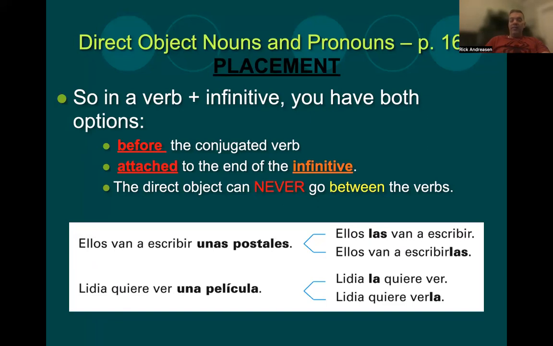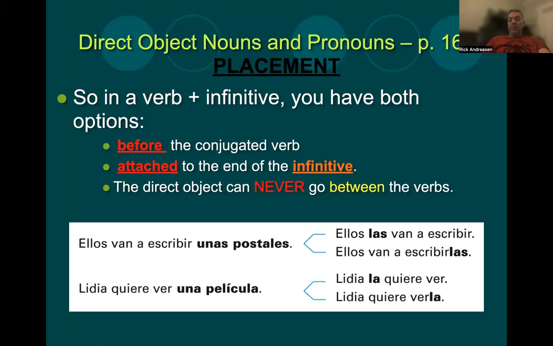So in that case, like in this first example, ellos van a escribir unas postales. Postales means postcards. So we have two verbs in that sentence: one conjugated verb and one infinitive. So you have two choices: immediately before the conjugated verb or attached to the end of the infinitive. Notice that it can never go between the two verbs, not ever. So those are your two options, before the conjugated verb or after the infinitive. So there would be two options here: ellos las van a escribir, before the conjugated verb, or ellos van a escribirlas.